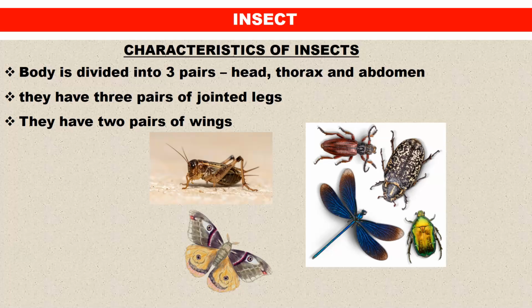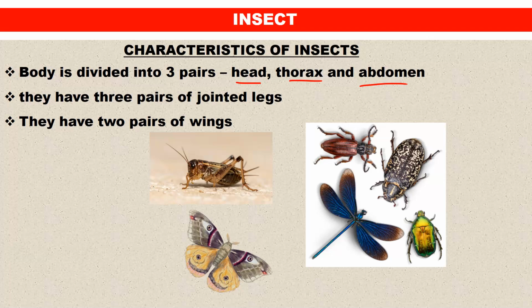So, characteristics of insects. Please make sure that you understand the characteristics, because as we look at the questions, you are going to understand that what we have looked at is actually what you find in the questions. So characteristics of insects: the body is divided into 3 parts, that is the head, thorax, and the abdomen.